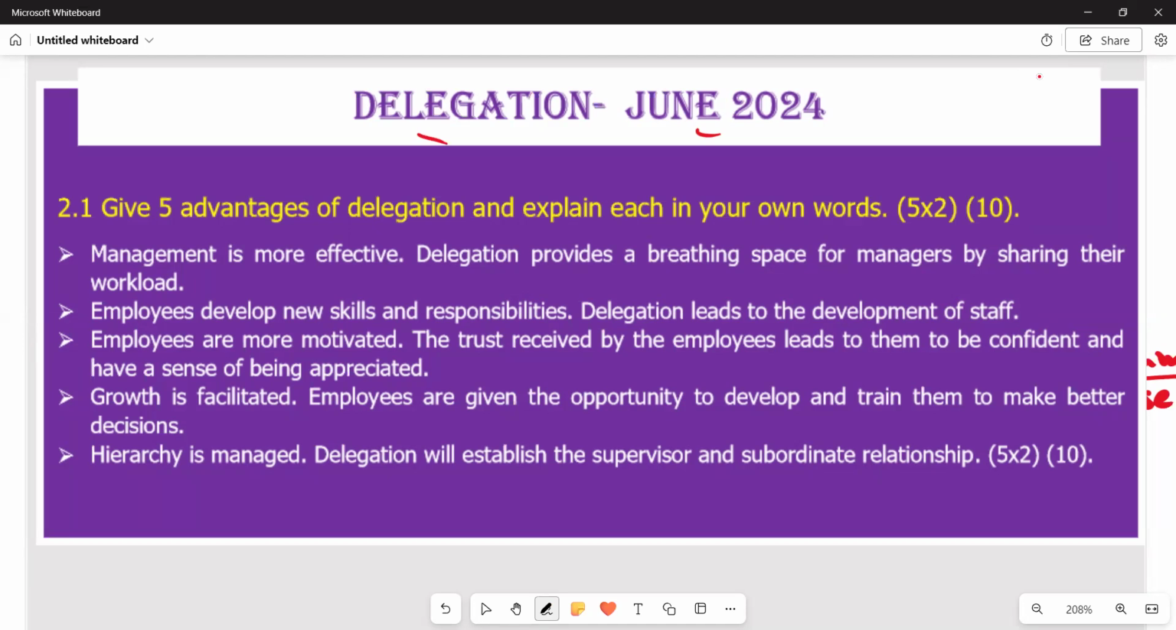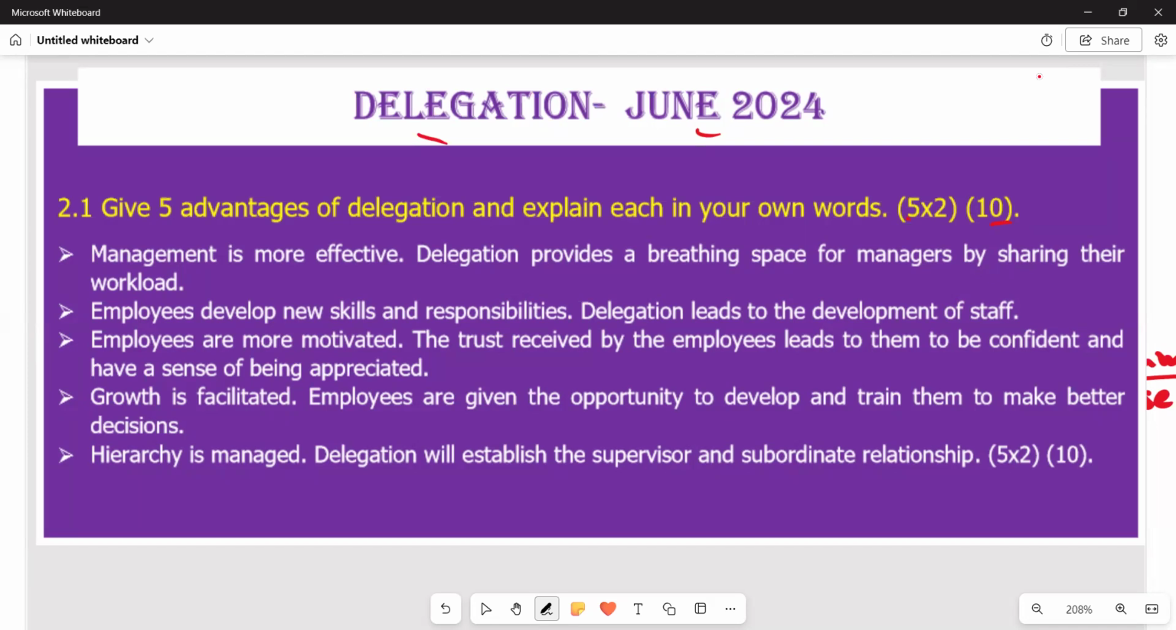So the question is asking for advantages of delegation. What benefits can we deduce from delegation? And then we give a brief explanation of each and every advantage. Our question has 10 marks, and obviously it requires you to raise 5 points each with 2 marks.